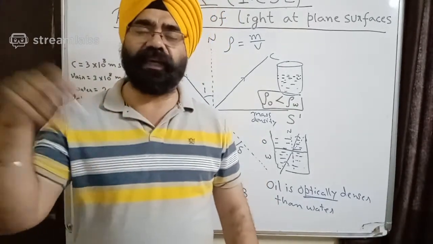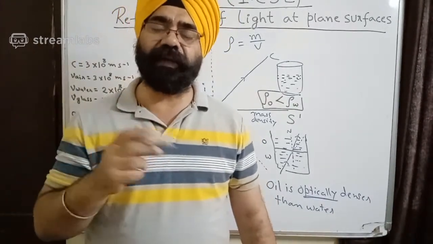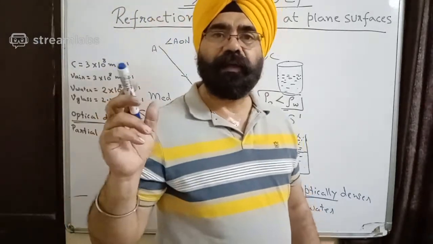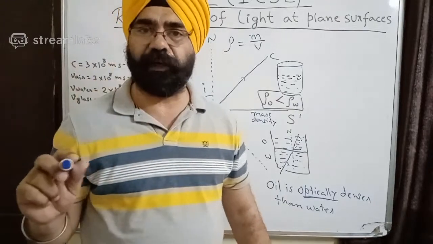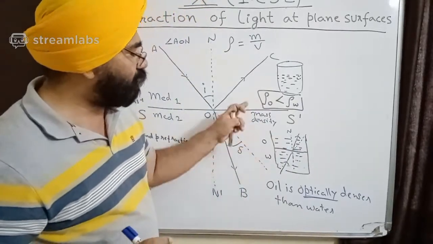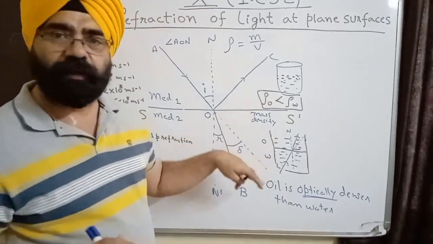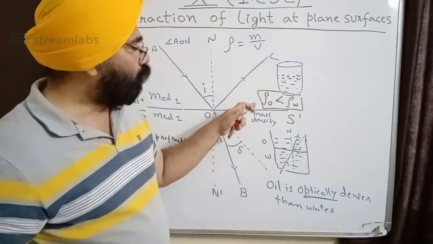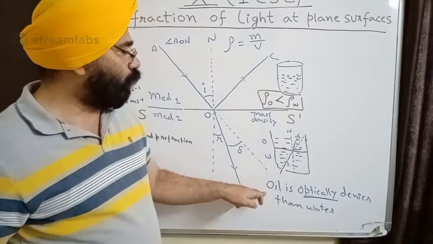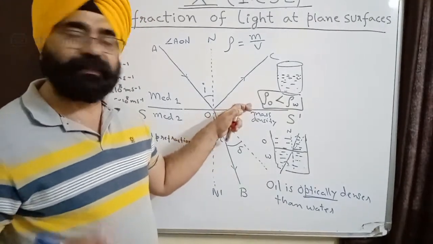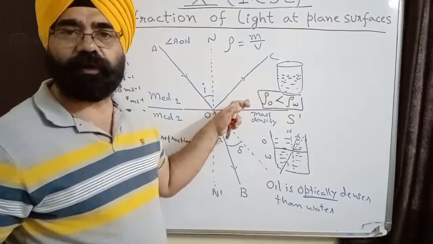Most teachers give it a correct mark also, but I am very strict about it. If you write only density, I cross it generally, because through this example you can see that both are contrasting things. On one hand, the optical density is greater than water. On the other, mass density is less than water.